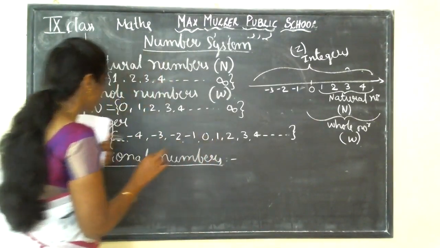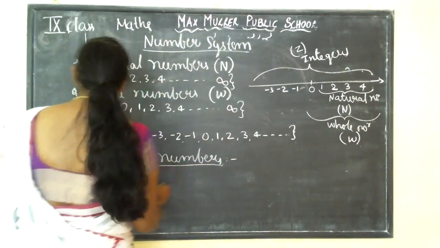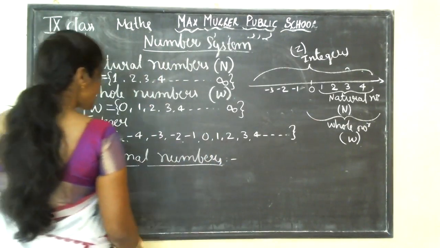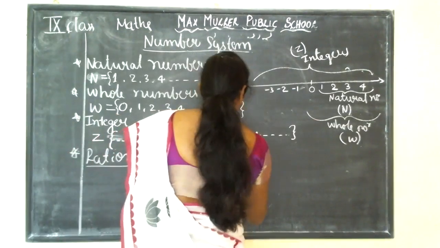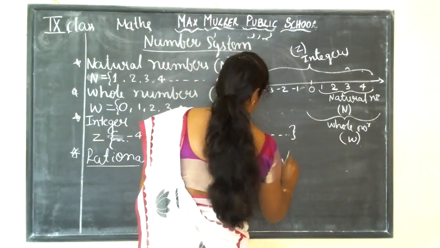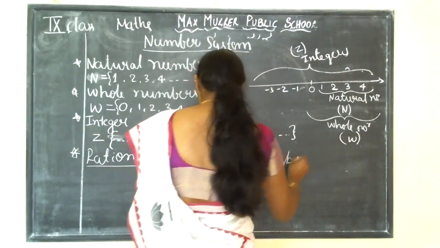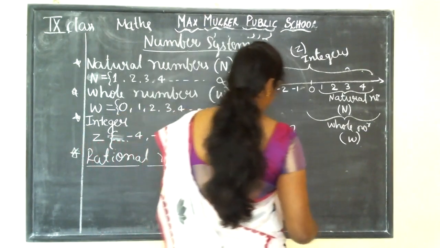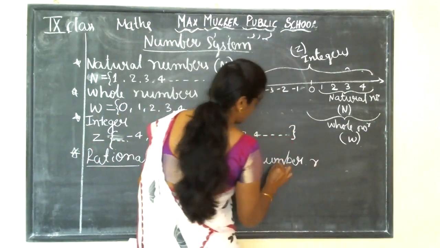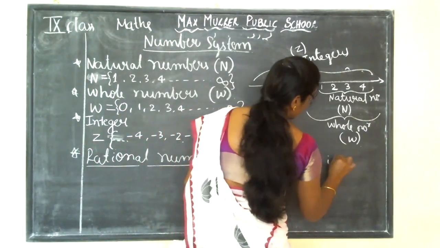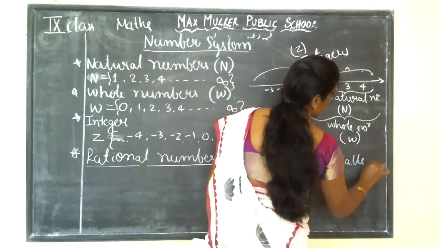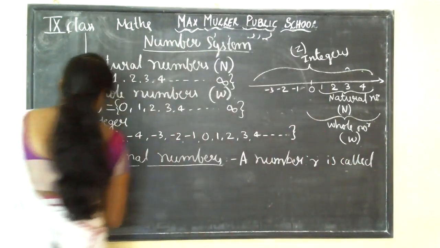Got it? So here, rational numbers. What is a rational number? A number R is called a rational number.